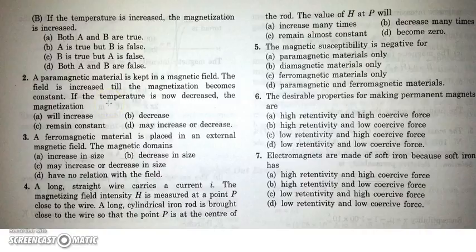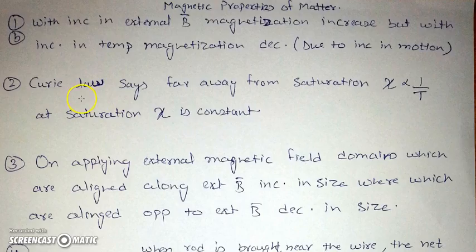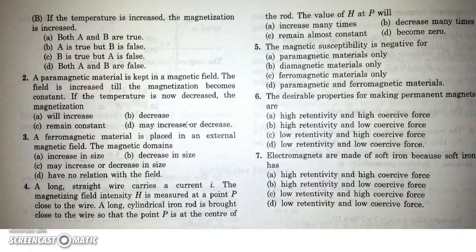So we can say when the saturation is achieved, Curie law states that if the object is far away from saturation, we can apply Xi is inversely proportional to temperature in Kelvin, but at saturation Xi becomes constant. So in this question, as saturation is achieved, we can say that Xi will remain same.